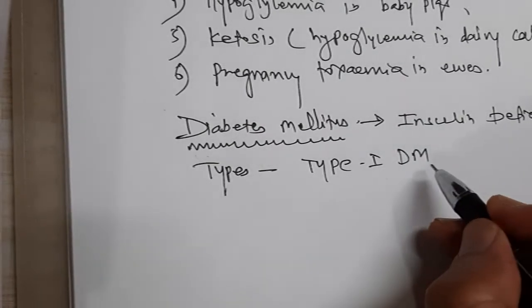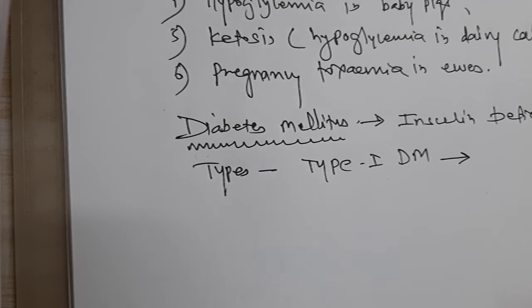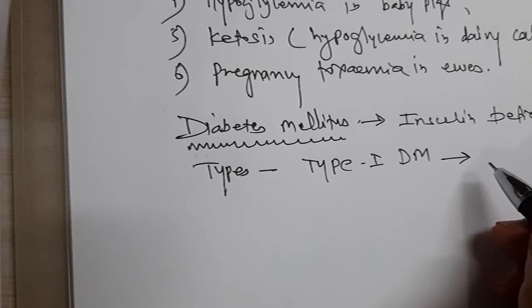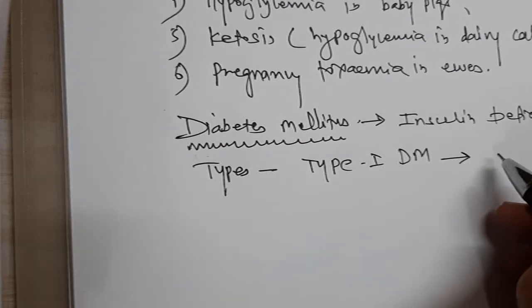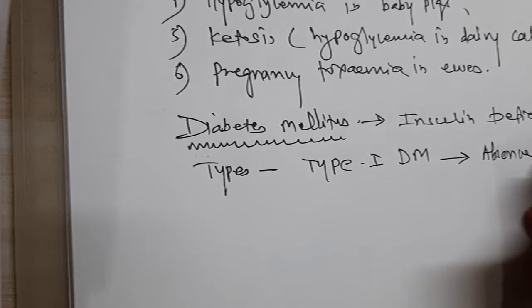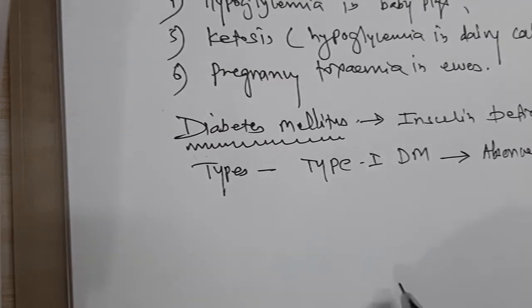Now this type 1 diabetes mellitus generally occurs at a young age, and it is generally because of the complete destruction or complete absence of insulin, isn't it?